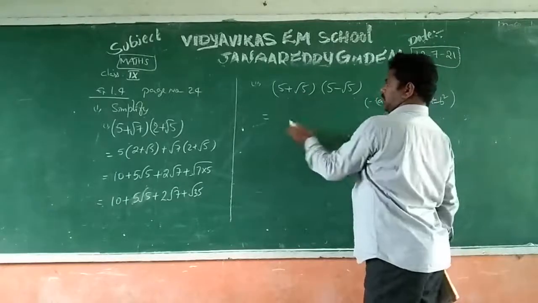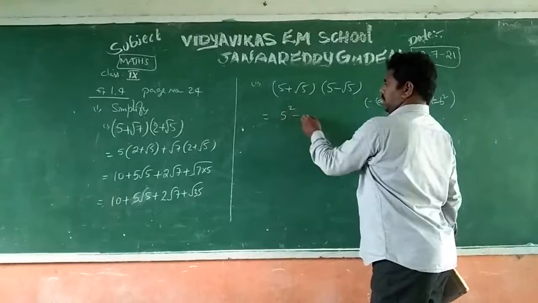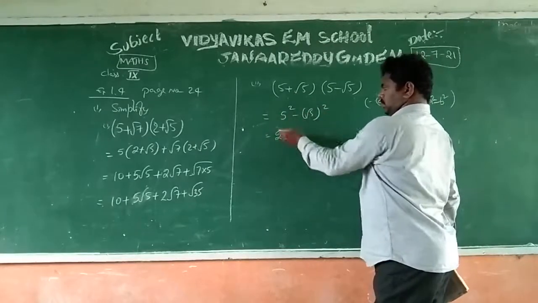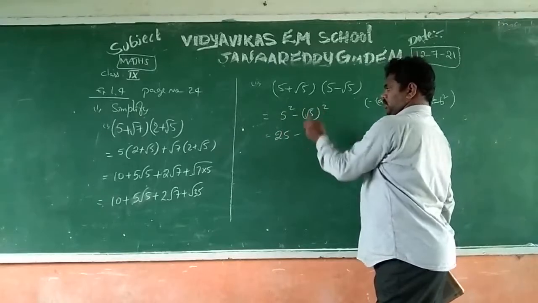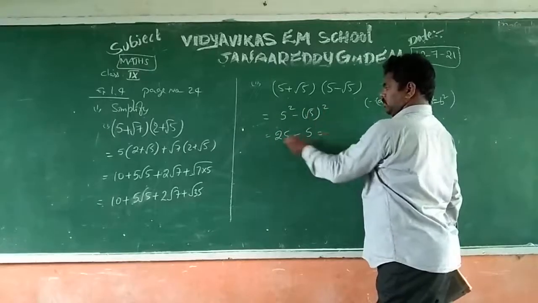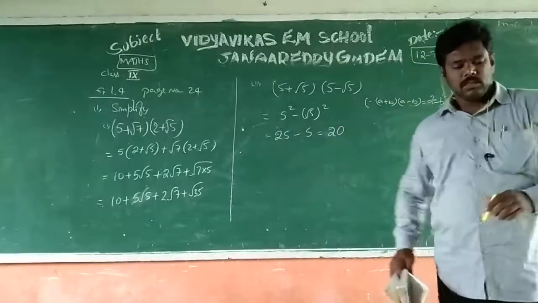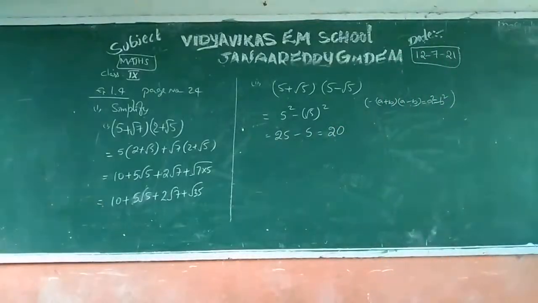So 5 square is 25, and root 5 whole square is 5, the square and root cancel. 25 minus 5 is 20, the answer.